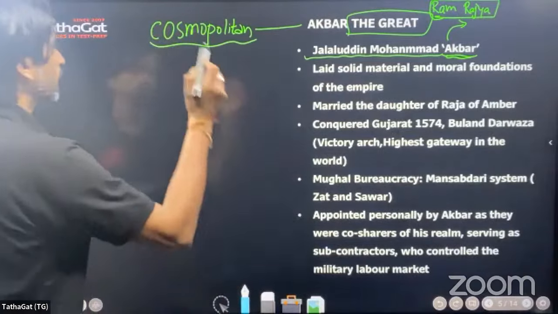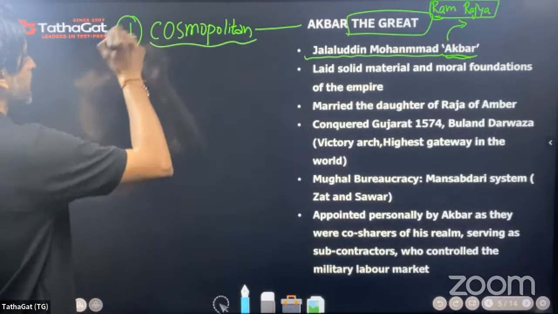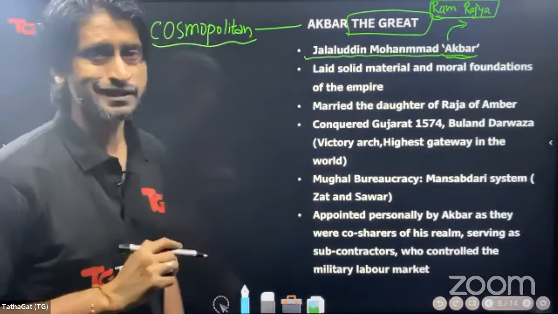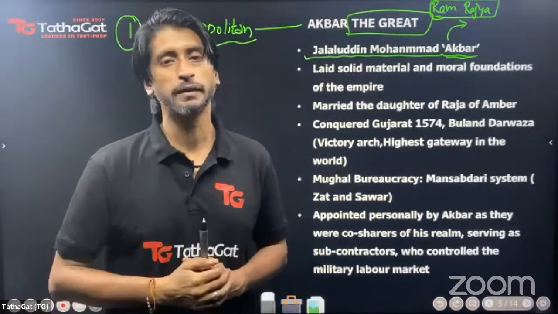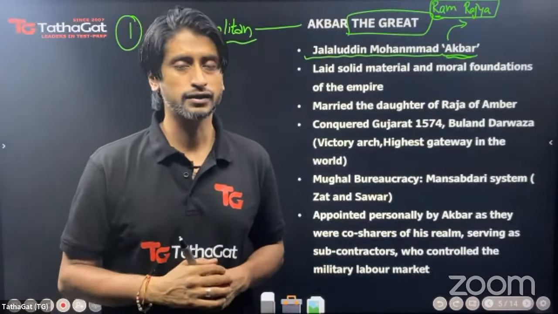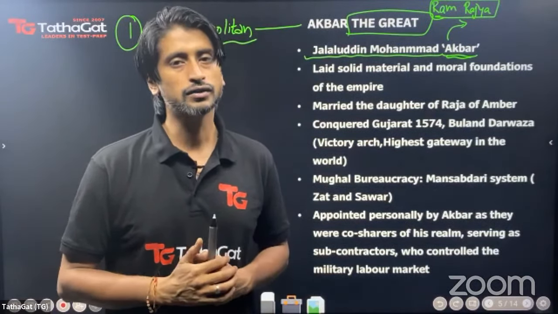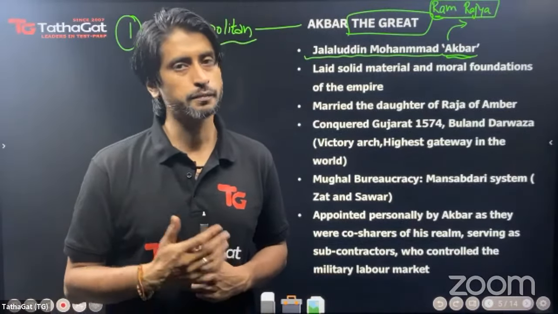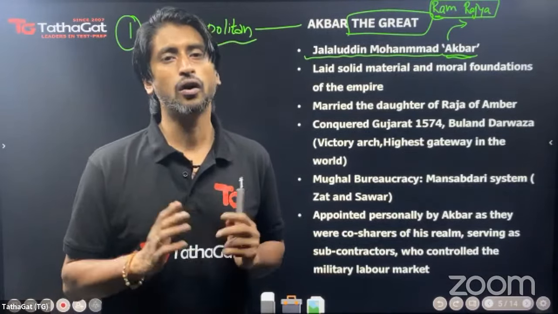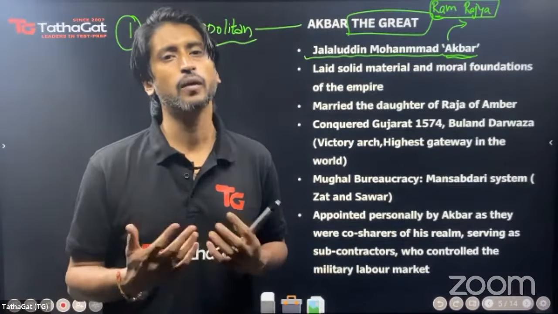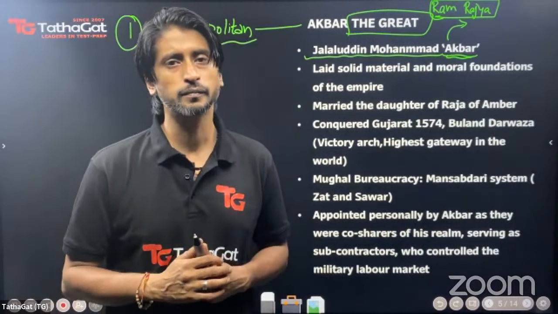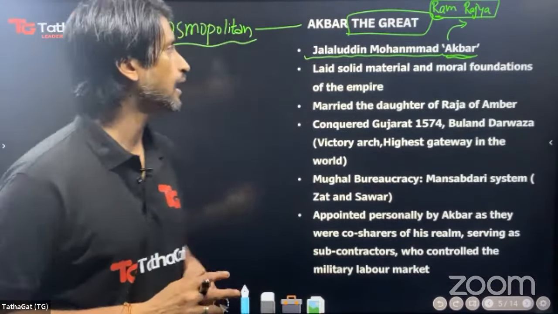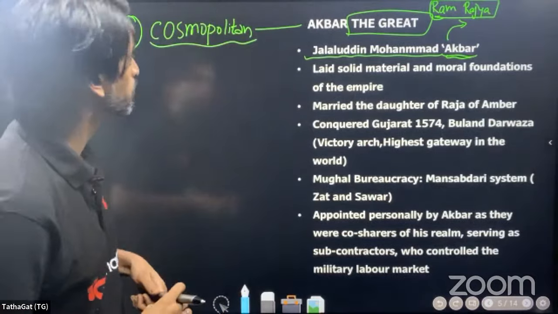So, one feature that makes Akbar great is that he was cosmopolitan. Just like Ashoka's empire, in Ashoka's edicts on his pillars and other rock architectures, you will find that Ashoka expressly gives this injunction that all religions are to be respected. Every human, bird, animal, all forms of life are to be respected, because he had become an arhat, a follower of Buddhism.